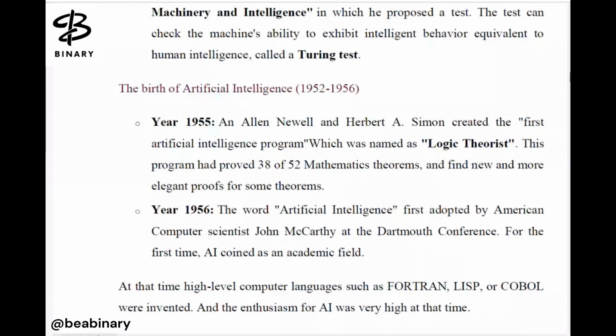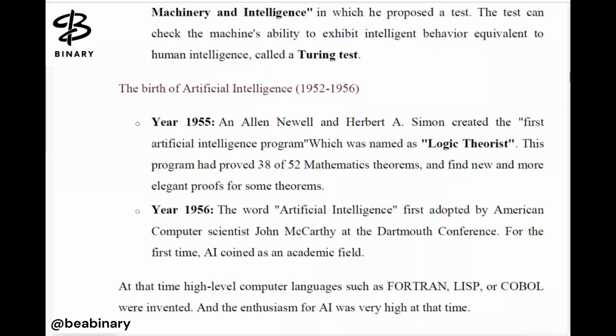So here we are talking about logical thinking, right? It could logically prove theorems, and also provide other solutions for the proofs. Then in 1956, the word artificial intelligence was first adopted by the American computer scientist John McCarthy at the Dartmouth Conference, and AI was coined as an academic field.